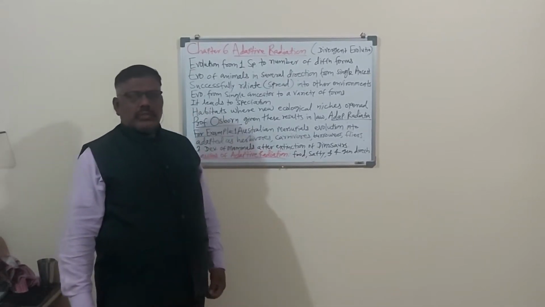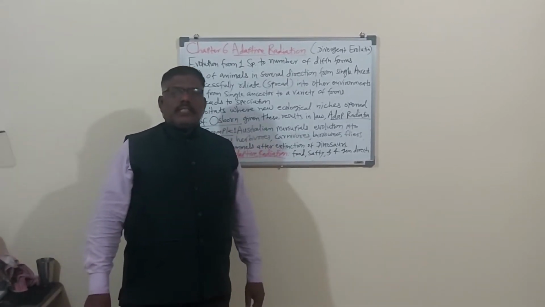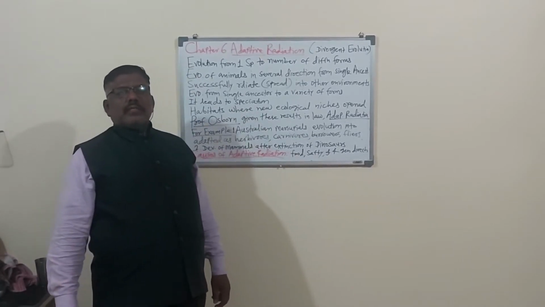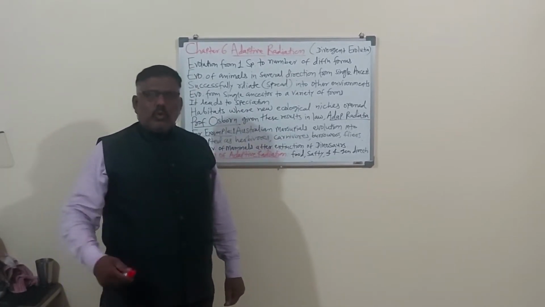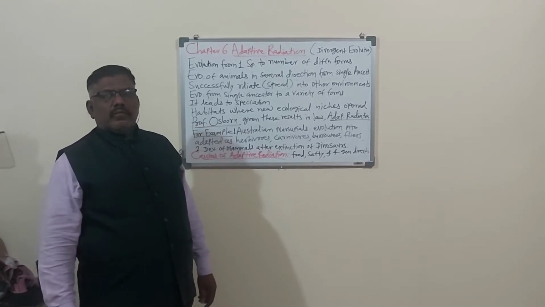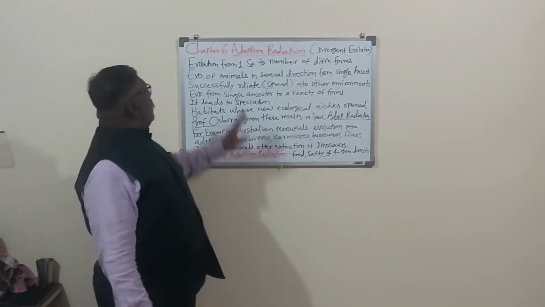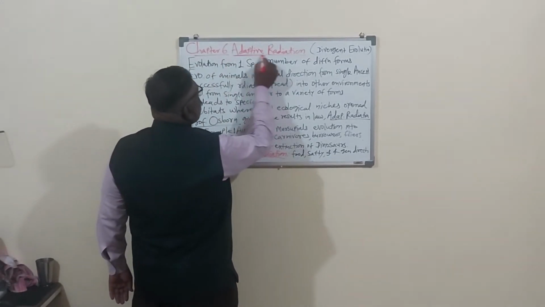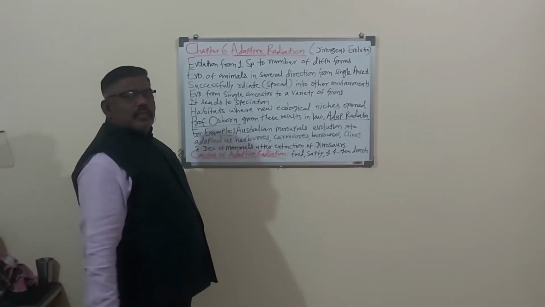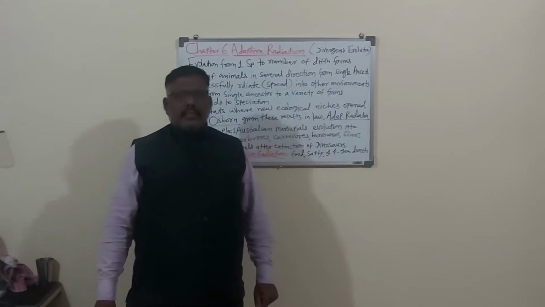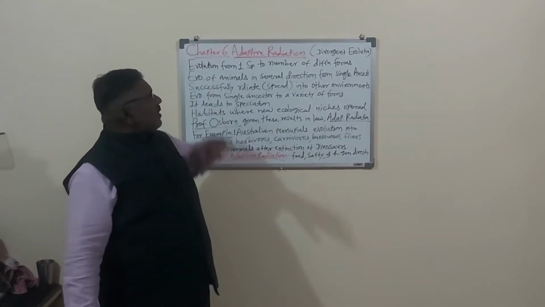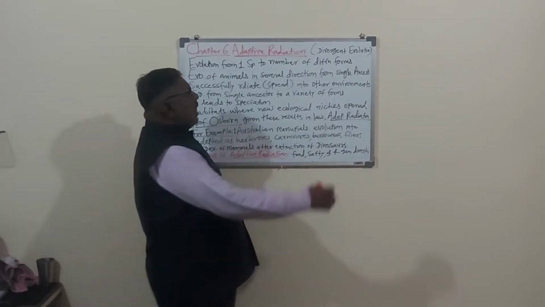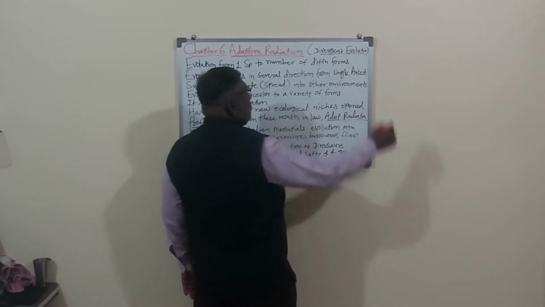Dear students, in today's lecture, we will start the new chapter, a fresh chapter. So here, chapter number 6, and that is adaptive radiation. This chapter we will study today, and this adaptive radiation is also called divergent evolution.